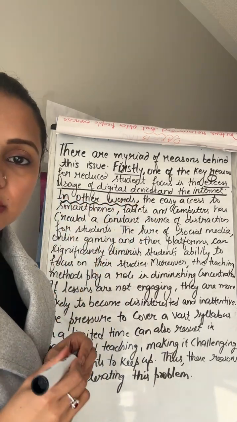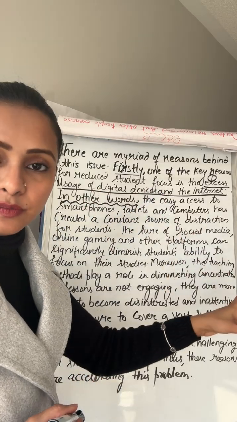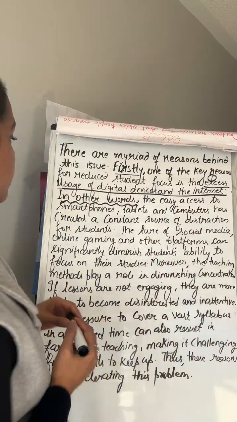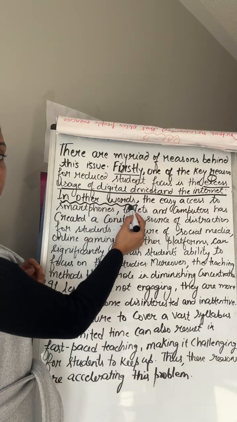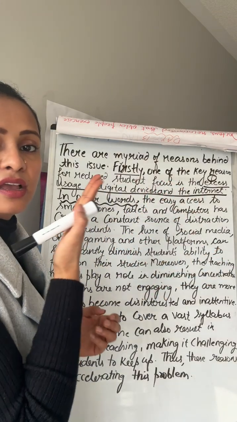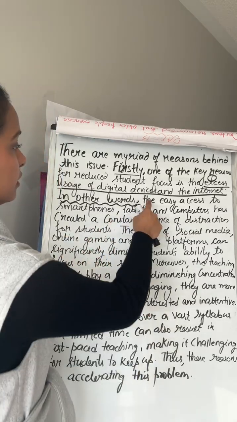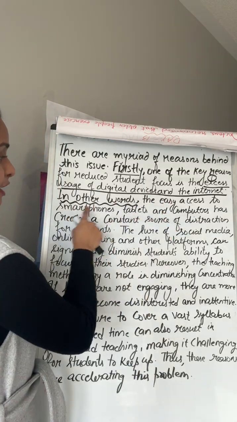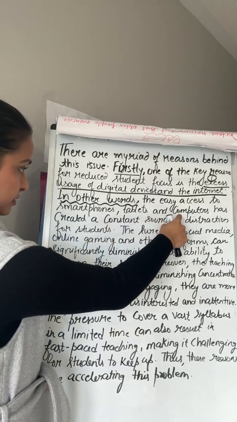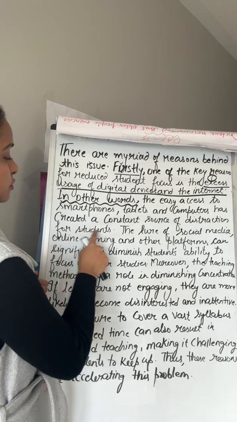In other words means we are explaining this point now in different words and in different terms, in detail. In other words, comma. Now we will explain how these devices have affected the ability to concentrate. The easy access to smartphones, tablets and computers has created a constant source of distraction for students.